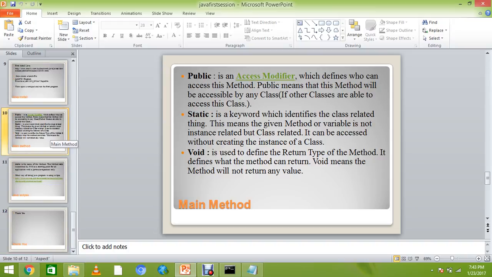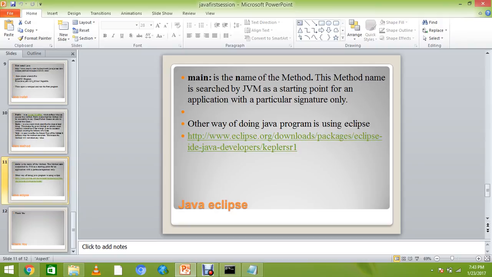And after that we have main, which is the name of the method. This method name is searched by the JVM. First the JVM searches this method and says this is our main class, and we have to start our work from this class. When we start, it compiles all the objects related to that class and then runs it.